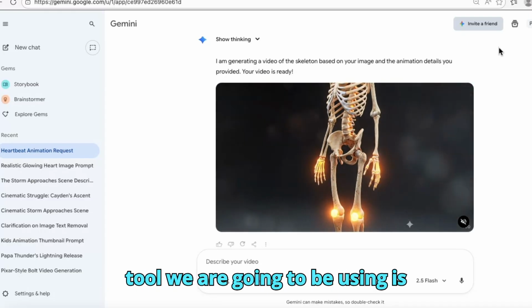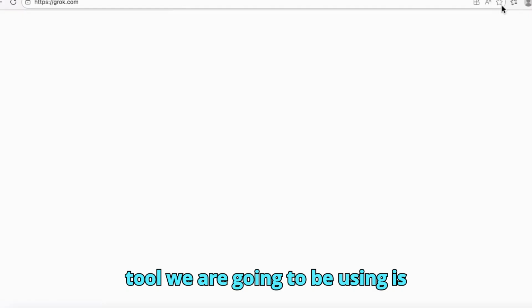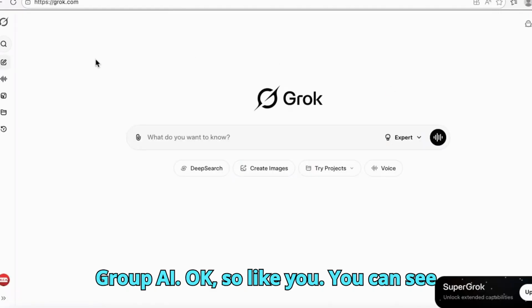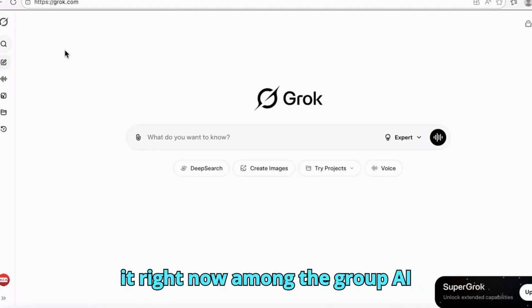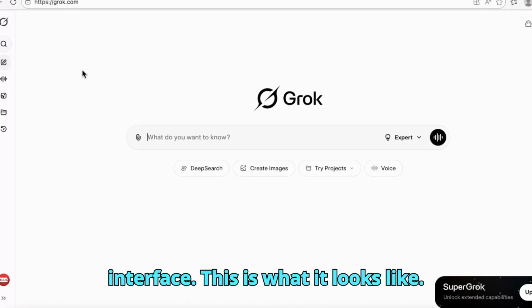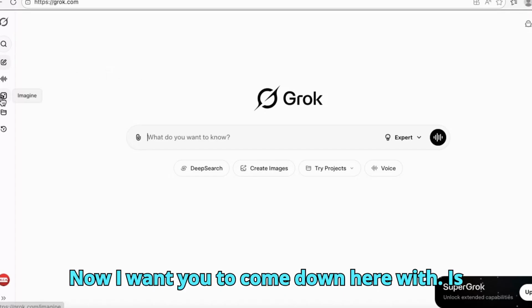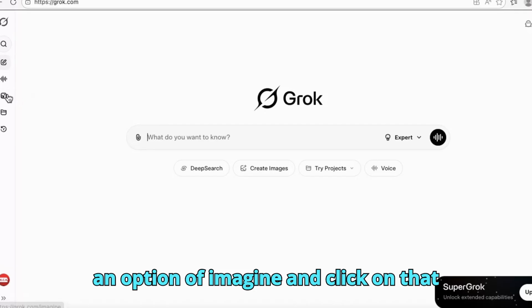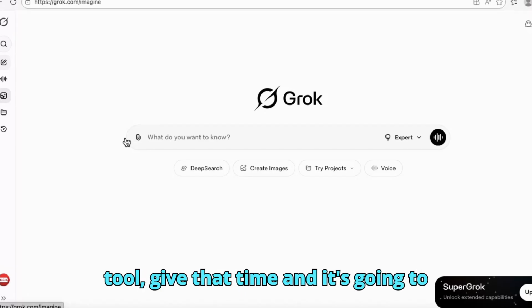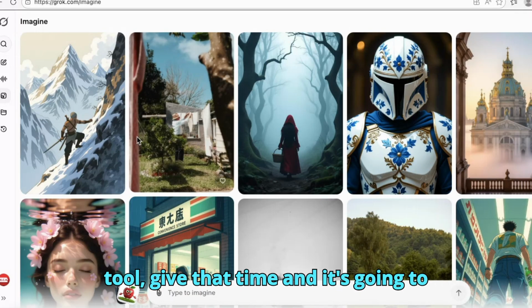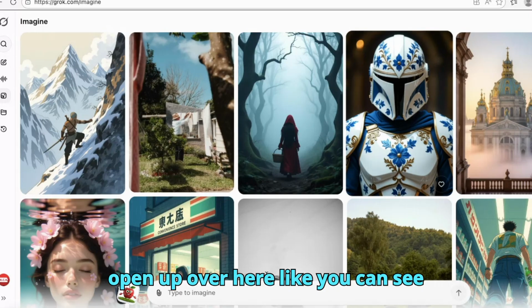The next tool we are going to be using is Grok AI, okay? So like you can see right now, I'm on the Grok AI interface. This is what it looks like. Now I want you to come down here where there is an option of Imagine and click on that tool. Give that time and it's going to open up over here like you can see.